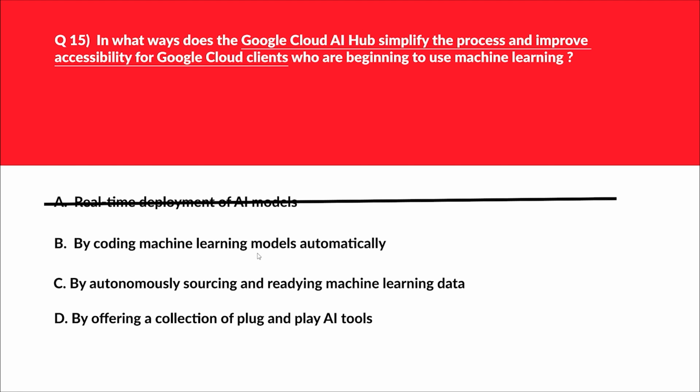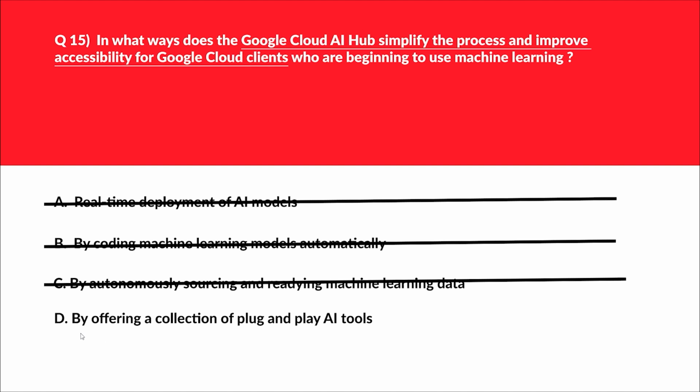Hence, wrong answer. We'll move to option C. C says by autonomously sourcing and preparing machine learning data. AI Hub does not automate the sourcing and preparation of machine learning data. We'll discard this as well. We are left with option D.